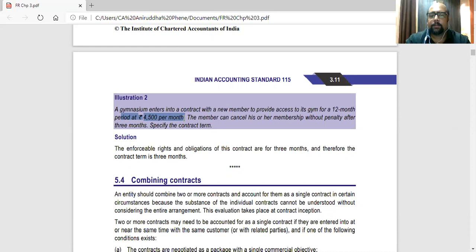Specify the contract term. So actual contract term is 12 months. But for accounting purpose, we'll record only a contract term of 3 months as per prudence.